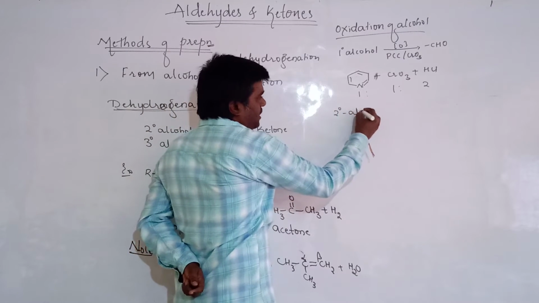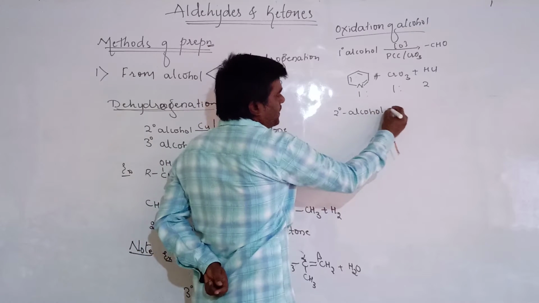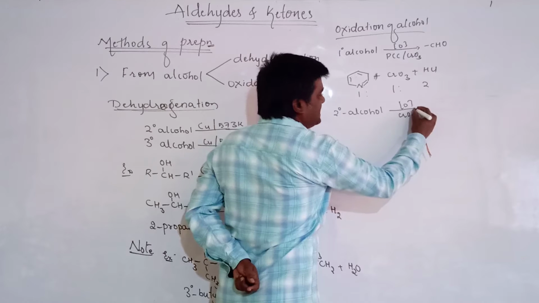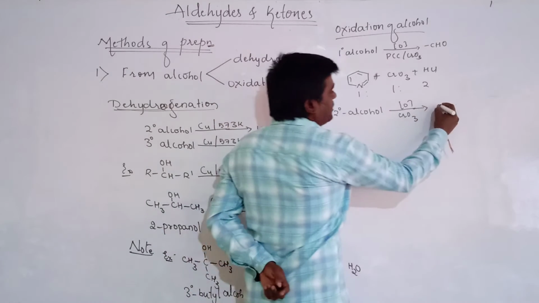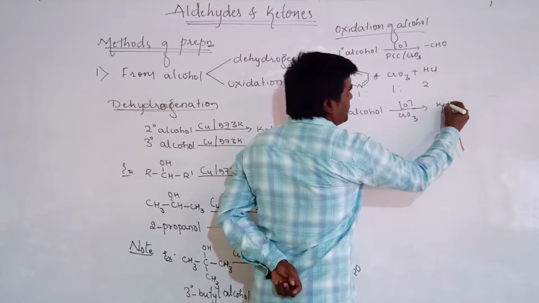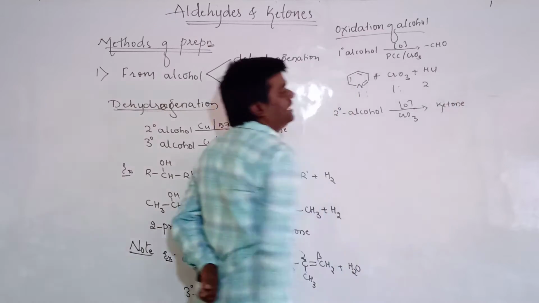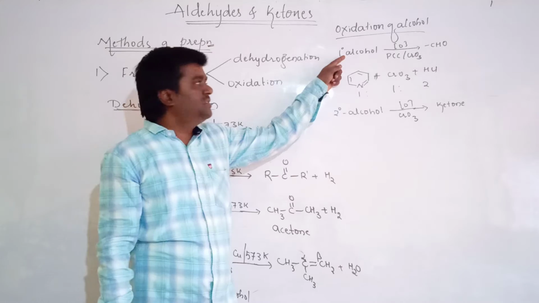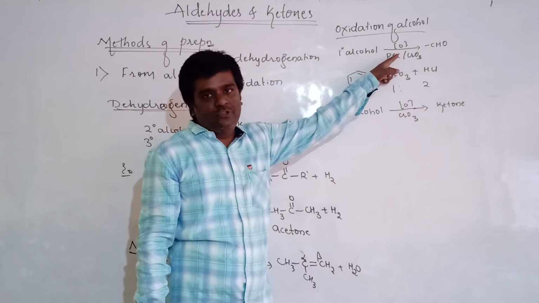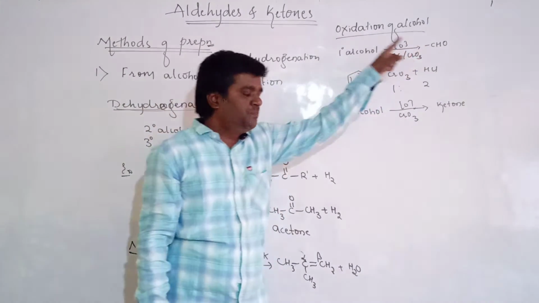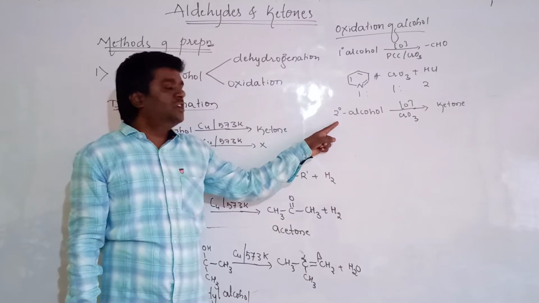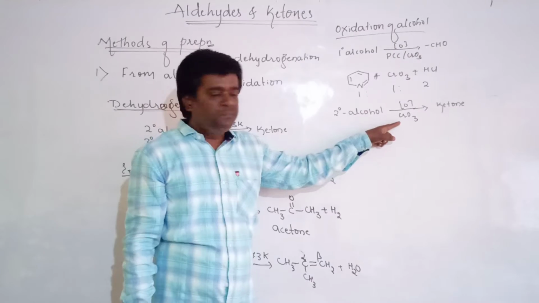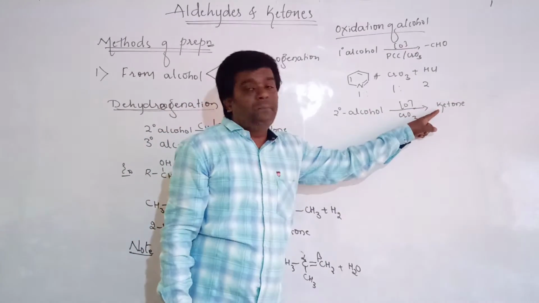Secondary alcohols undergo oxidation in the presence of chromic oxide or PCC, then it will give the compound called ketones. Whereas primary alcohols on oxidation in the presence of PCC or CrO3 give the aldehydes.